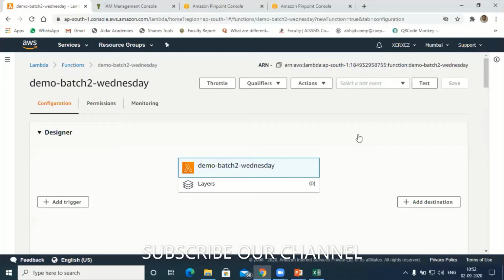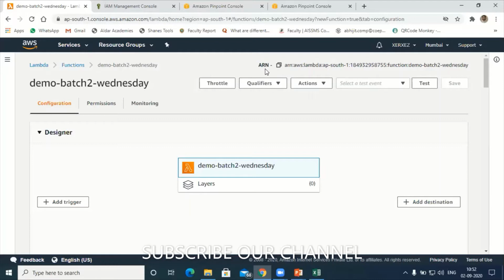Always remember, whenever you create any function, it gives an ARN. We are going to experience this in database systems also. This is a unique identity given by Amazon for this specific function, demo batch 2 Wednesday. Suppose, let us say I want to integrate this with DynamoDB.